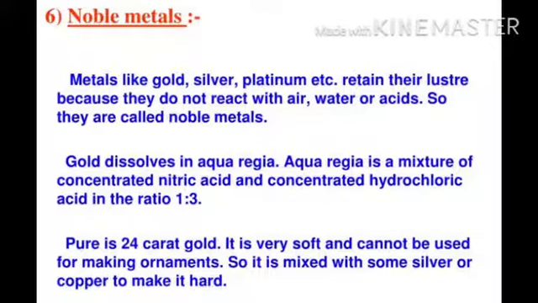Pure gold is 24 carat. It is very soft and cannot be used for making ornaments, so it is mixed with some silver or copper to make it hard, and then we use the gold for making jewelry. Then the gold carat may be 22, 20, 18, 16. It depends upon the purity.